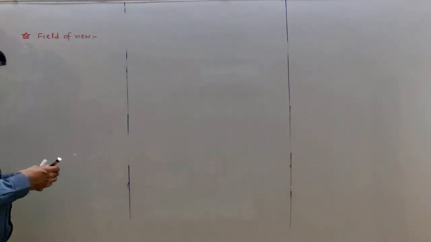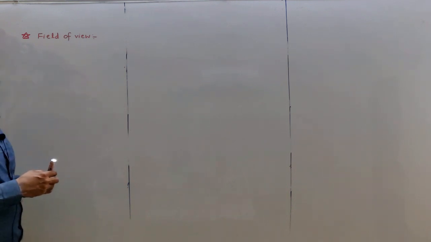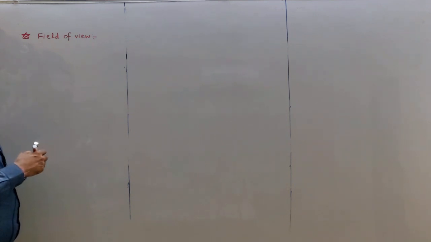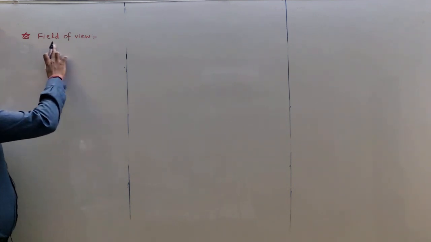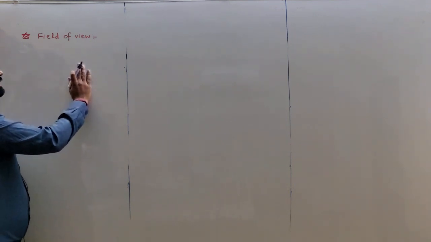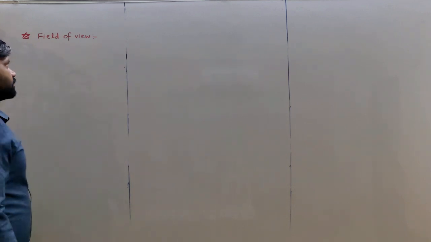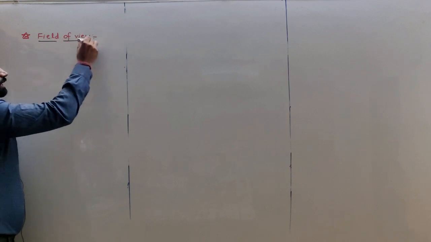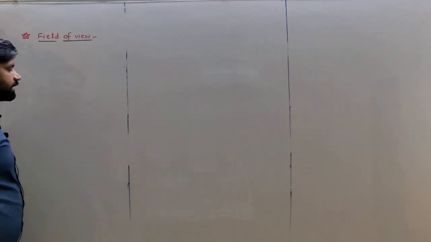Okay students, our next topic is field of view. In the previous topic, properties of mirror, I also defined one of the properties, that is field of view. It is a very important property in ray optics.